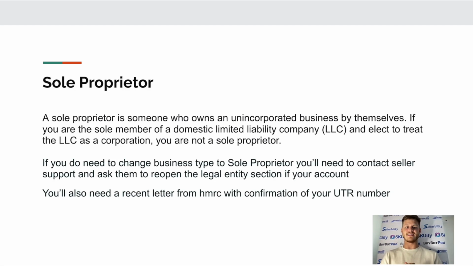Sole proprietor. A sole proprietor is someone who owns an unincorporated business by themselves. If you are the sole member of a domestic limited liability company, LLC, and elect to treat the LLC as a corporation, you are not a sole proprietor. If you do need to change business type to sole proprietor, you'll need to contact Seller Central support and ask them to reopen the legal entity section of your account. That's the only way to do it. You'll also need a recent letter from HMRC with confirmation of your UTR number.